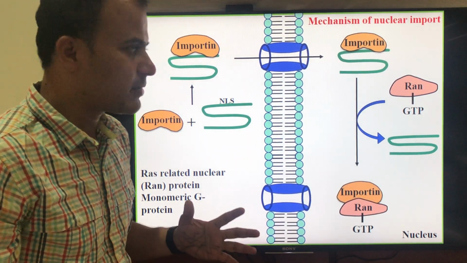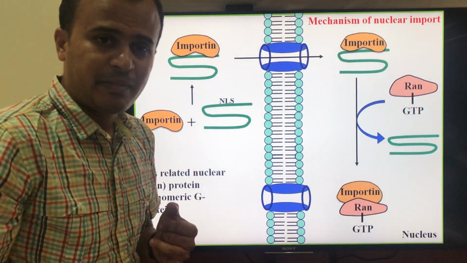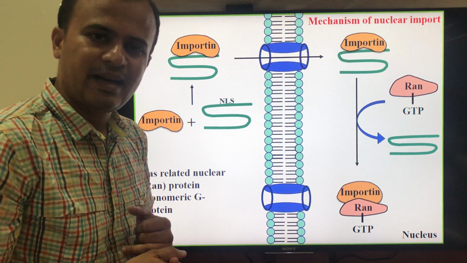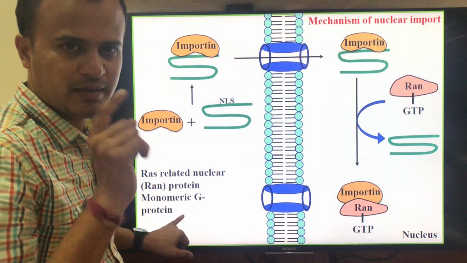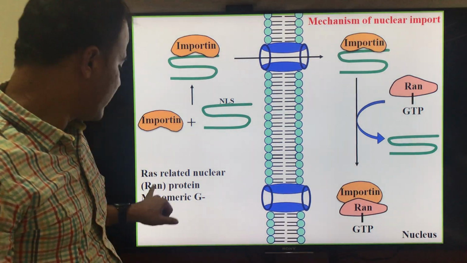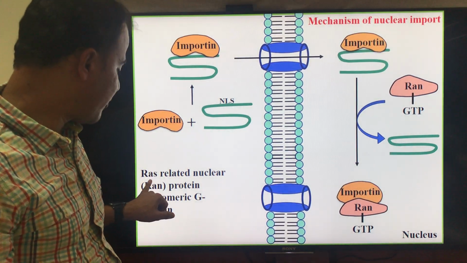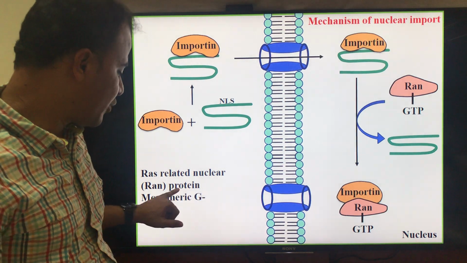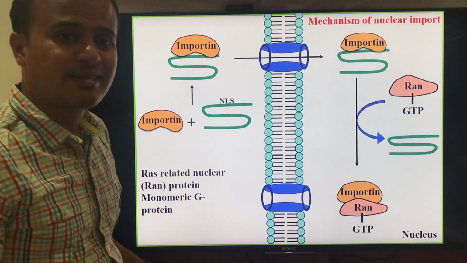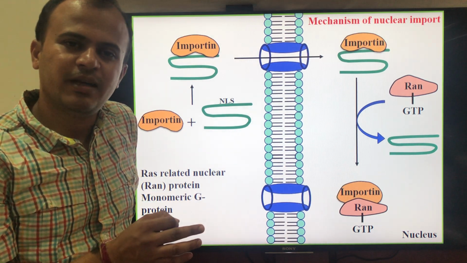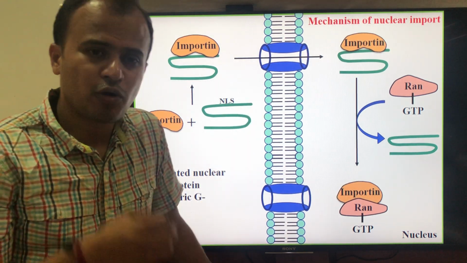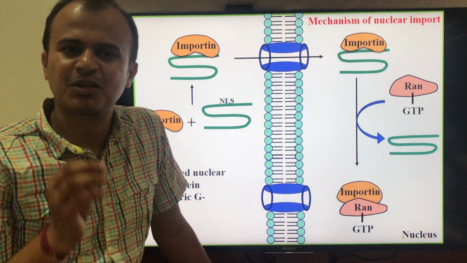RAN stands for RAS related nuclear protein, and it is a protein that belongs to the G protein family, and it is monomeric in nature. It's a monomeric G protein.